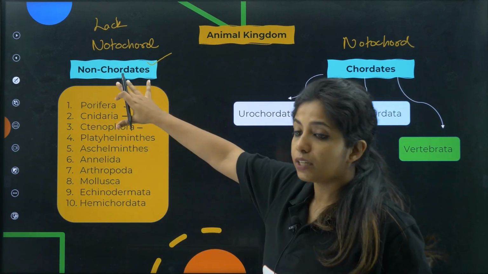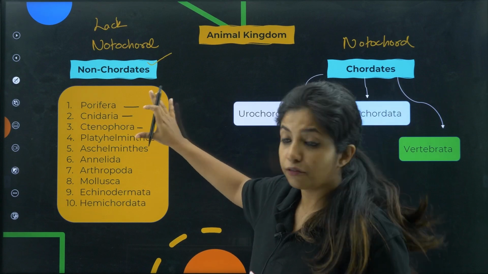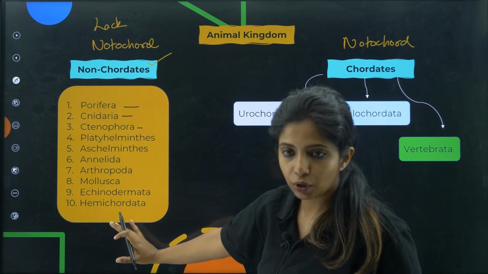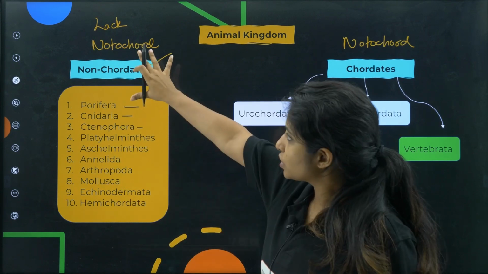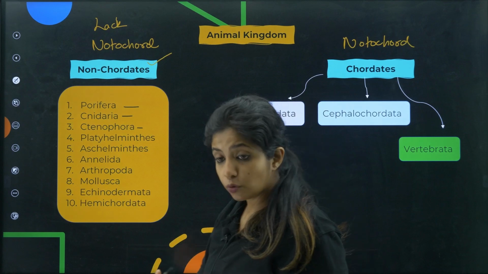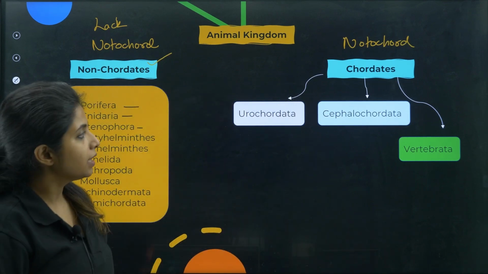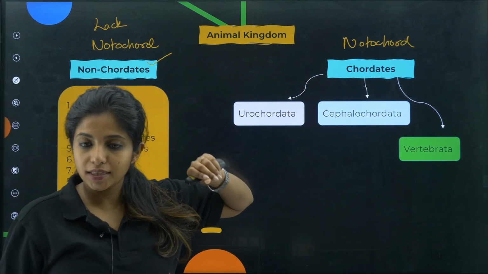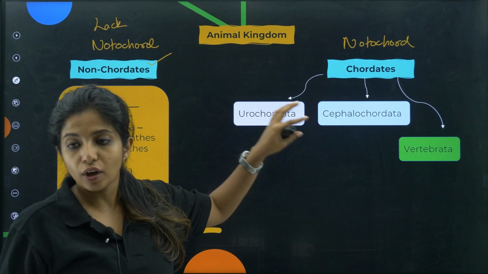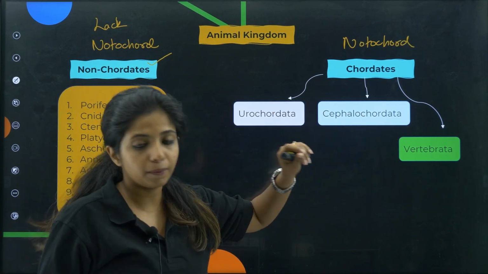So basically all these different categories are there, with different animals that come in these categories. So that's about the non-chordates. I'll tell you why I am saying all this later on. Then I have something that is known as chordates. In chordates, you have urochordata, cephalochordata, and vertebrata.